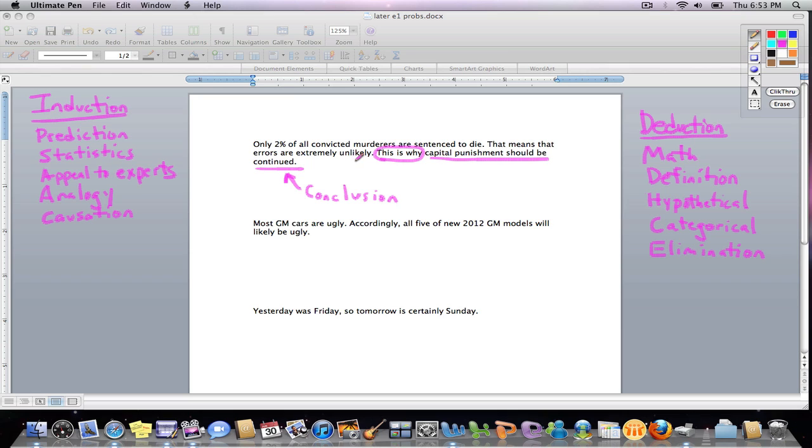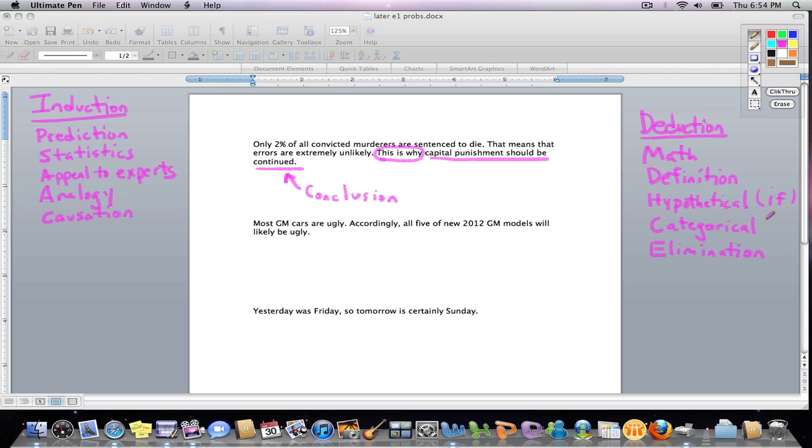You got to look at the type of argument it is. If you look over to the left, I just briefly put the types of induction that I outlined in the book. Predictions, arguments that use statistics, appeals to experts, analogies, and arguments that involve causation. It's a good guide, not a perfect way to tell, but if you don't have anything else, that's what you go with. On the other hand, over here for deduction, arguments that turn on math or they turn on definitions, turn on hypotheticals, which are if claims.